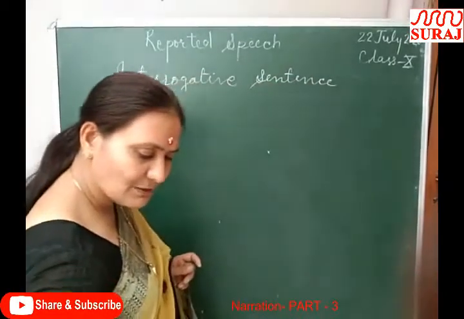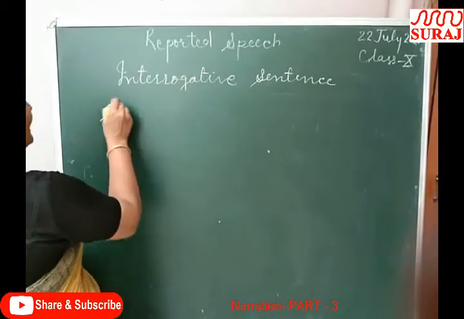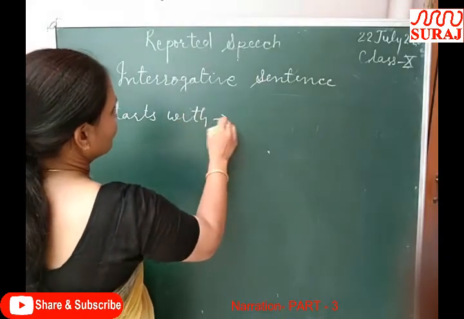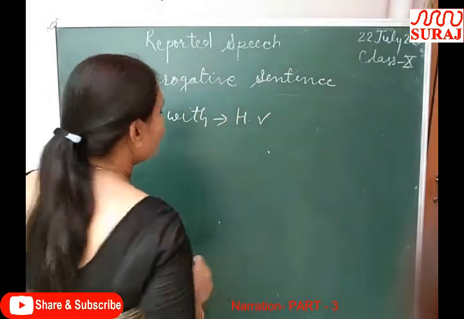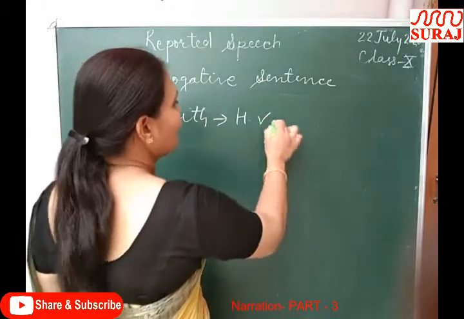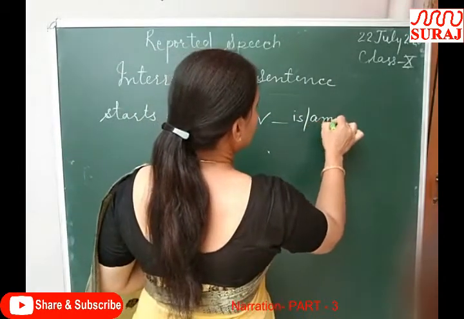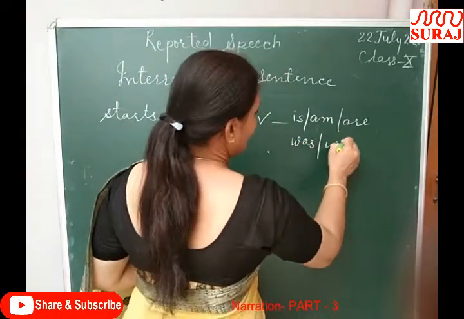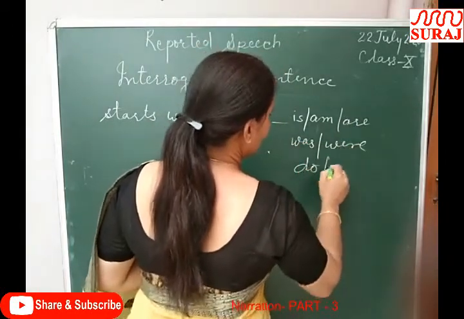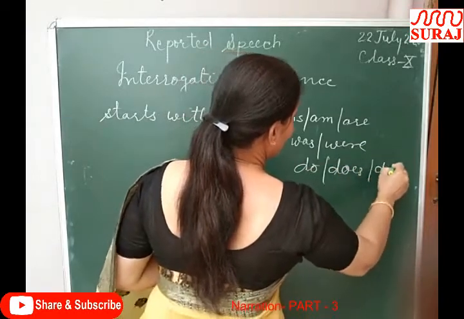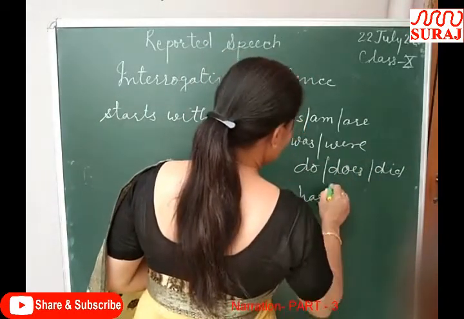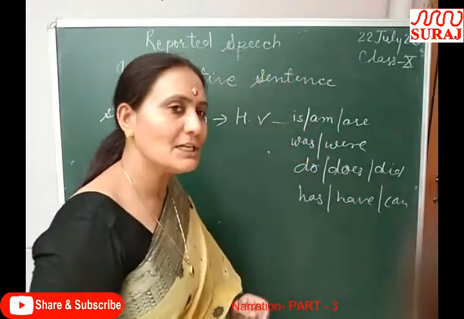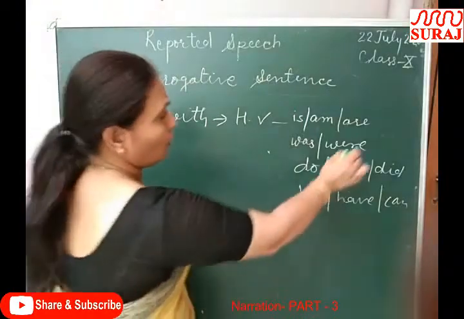So students, an interrogative sentence starts with a helping verb, like is, am, are, was, were, do, does, did, has, have, can, could, may, might, shall, should, and all the helping verbs.